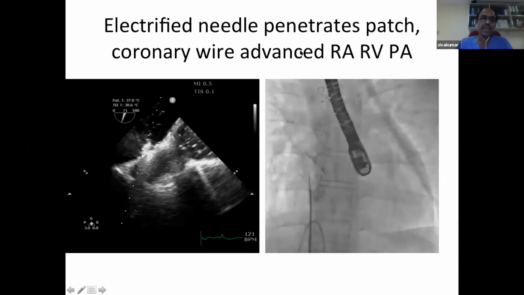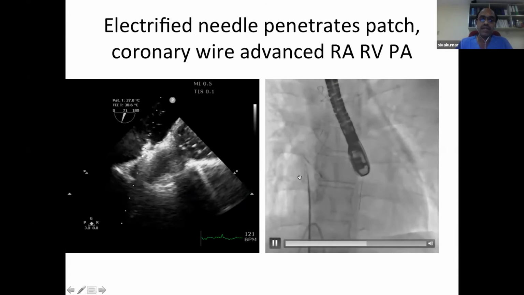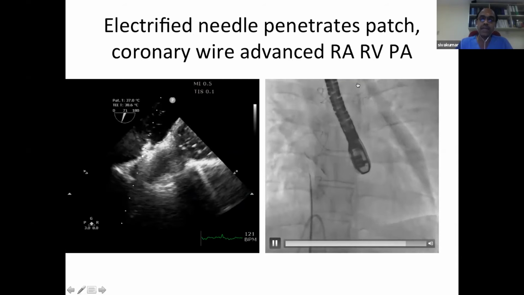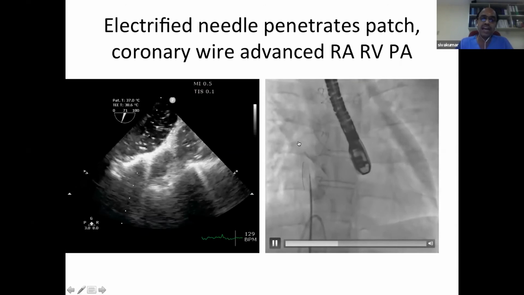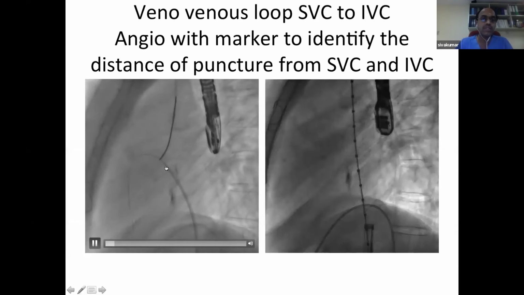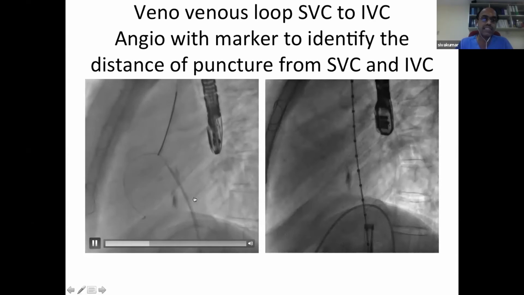After entering the right atrium, we advanced a coronary guide wire. This coronary guide wire goes all the way into the main pulmonary artery to secure our path. And then we advanced the needle and the sheath further into the right atrium. So now we have got it into the right atrium. We snared it from the superior vena cava in order to get a stable access.